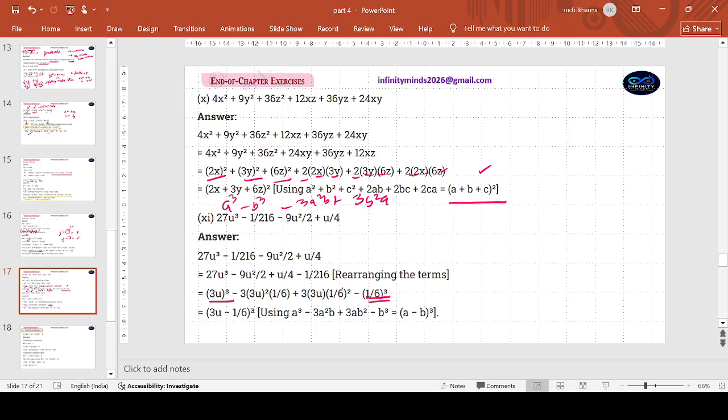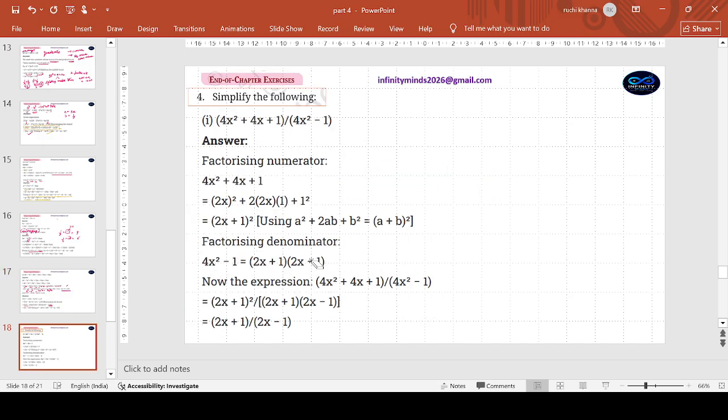The more you learn certain things, they're going to help you, children. Minus 3A square B, plus 3B square, 1 by 6 square, 3u. Is it matching up to that? Yes, it is matching up. So answer will become 3u minus 1 by 6, A minus B whole cube. Clear? Done? We'll go to question number 4.